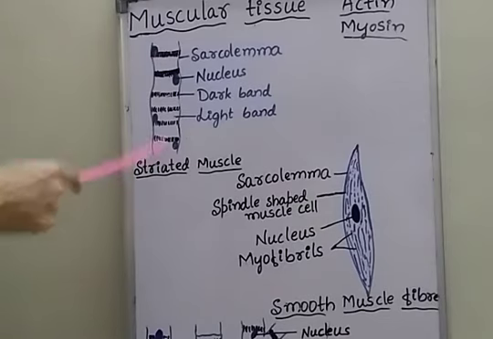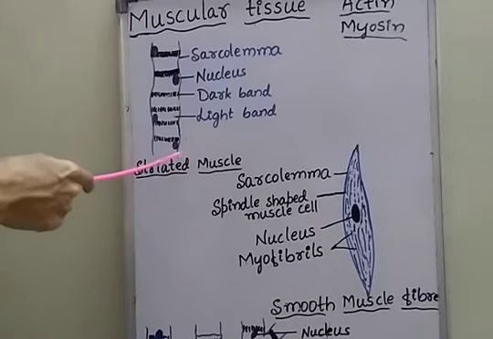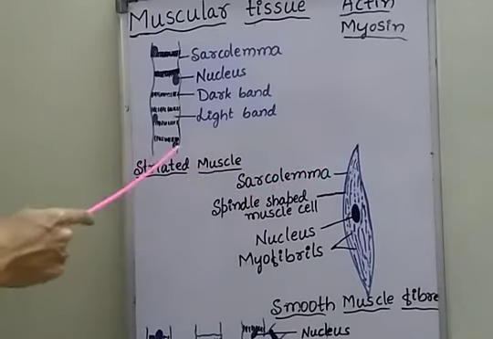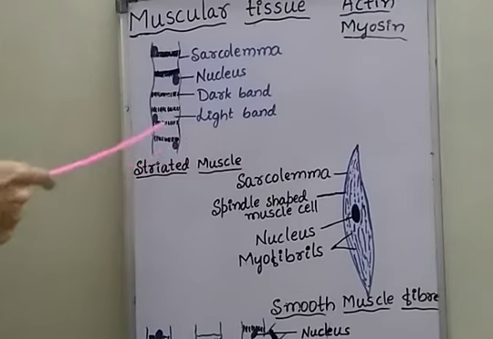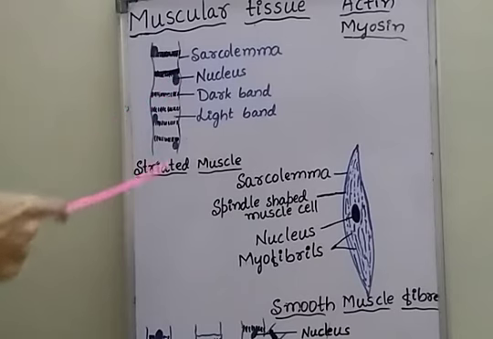The ends of the striated muscles are blunt, meaning they are not pointed. Here it is pointed, but in striated muscles the ends of the muscle fibers are blunt. Many nuclei are present at the periphery, so striated muscle fibers are multinucleate.